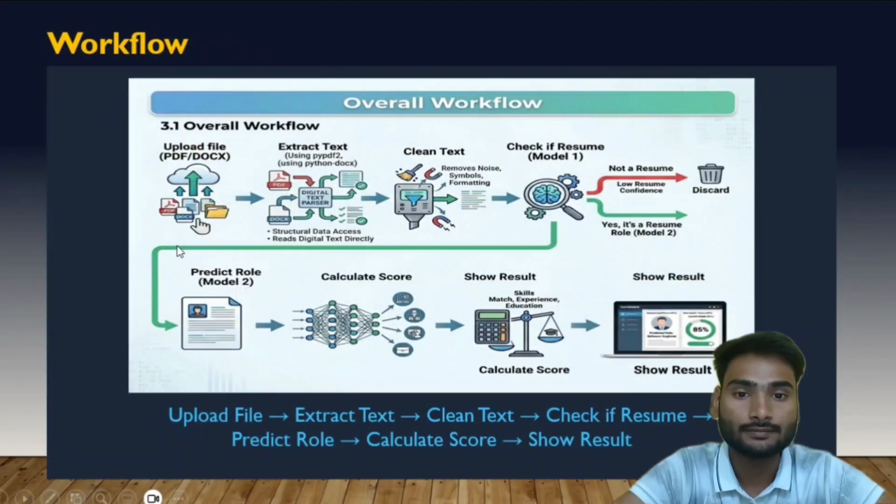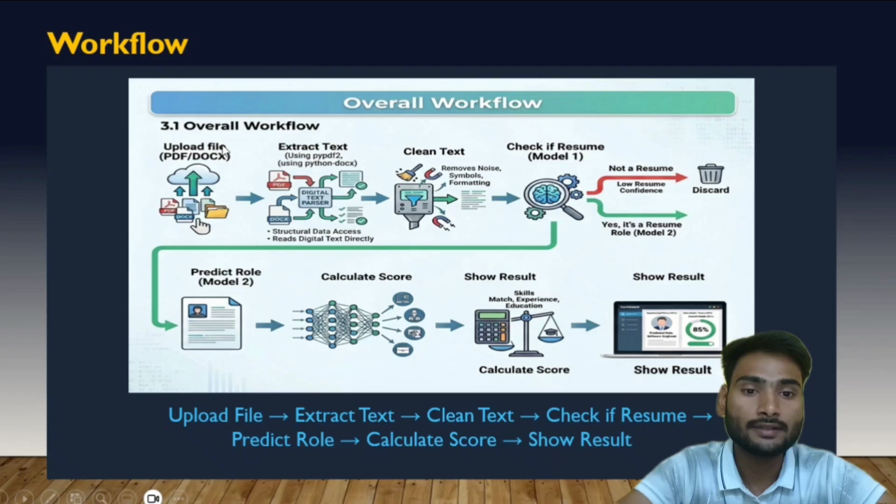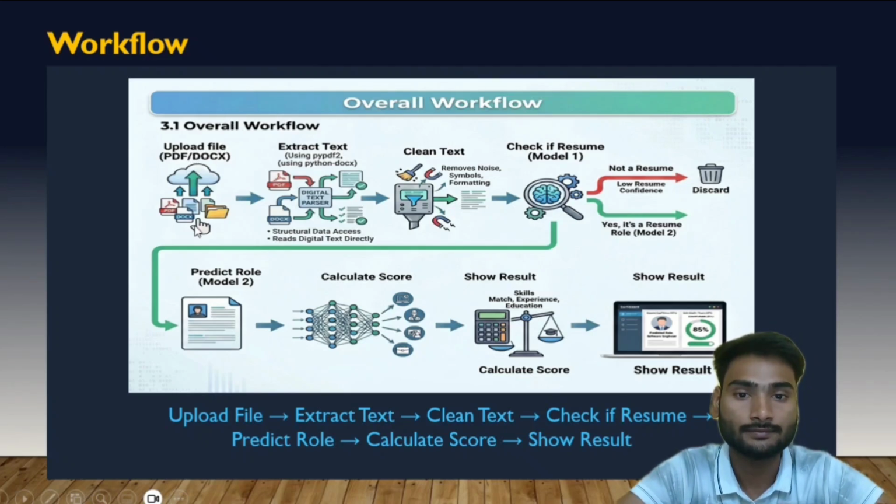Workflow of the system. Now let's understand the complete workflow of the system. The process begins when a user uploads one or more documents. The first step is text extraction. The system extracts the text from the uploaded PDF or DOCX file. After extracting the text, it is cleaned and pre-processed by removing unwanted characters, symbols, and extra spaces. Next, the resume detection model analyzes the content and determines whether the uploaded document is a resume or not.